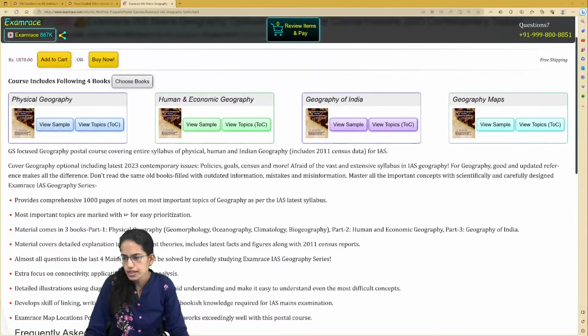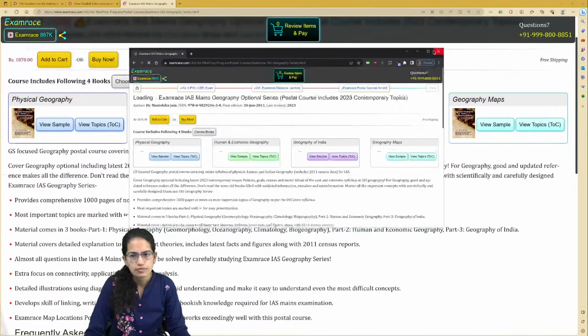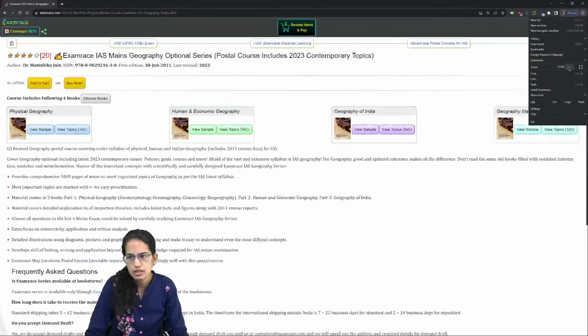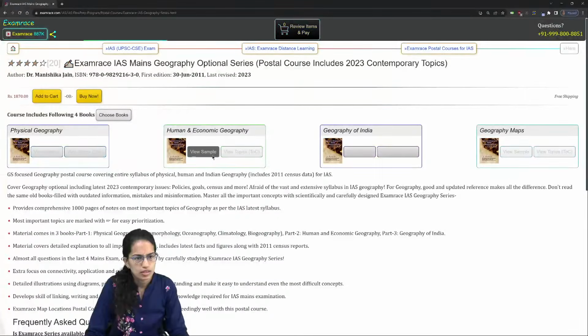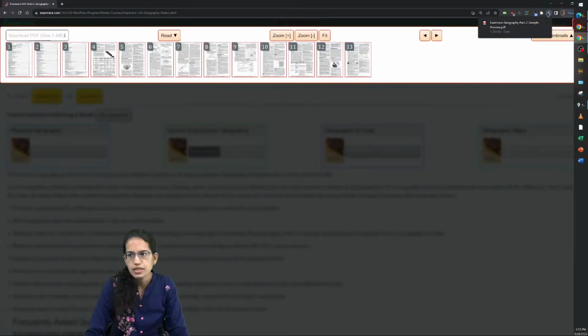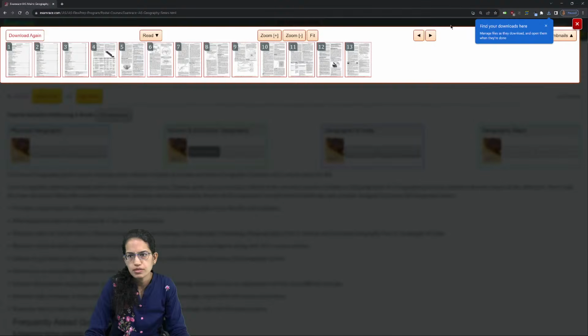Also in the meanwhile, as you proceed, you need to understand that there are important topics that you need to cover. Okay, so I'll have it here. You can just click view sample and then you can check out the sample here. You can click read. Okay, and this is the sample material that you can see. You can download the material and just open the files here.